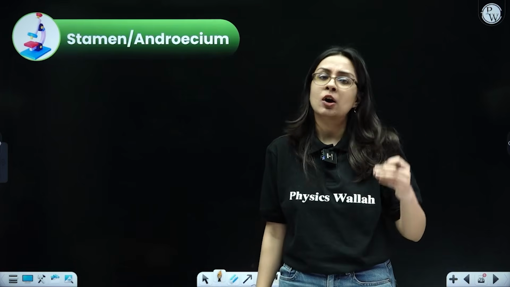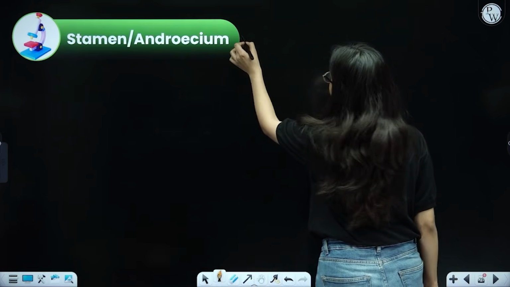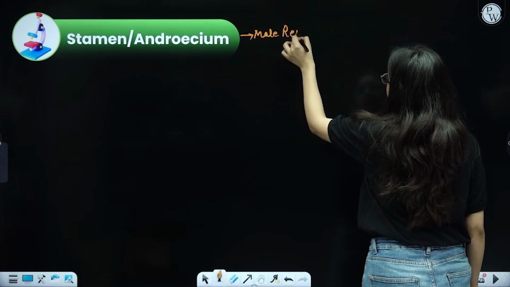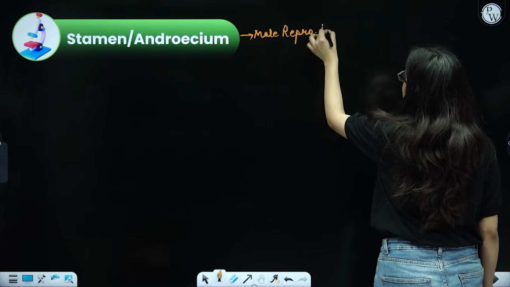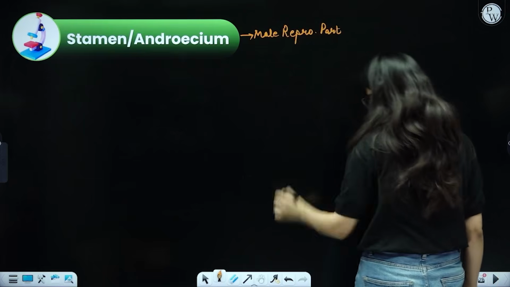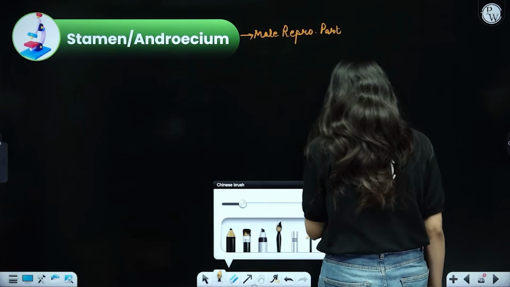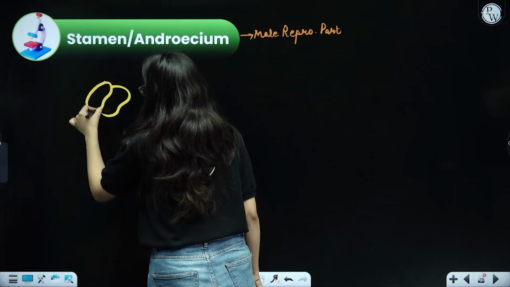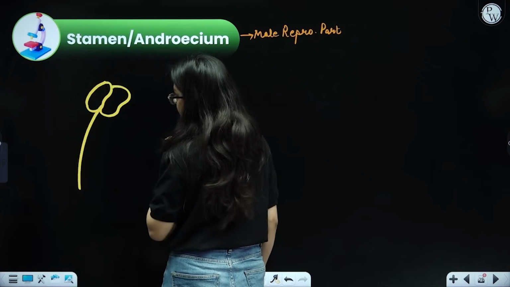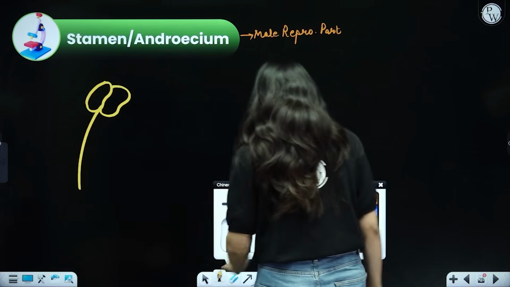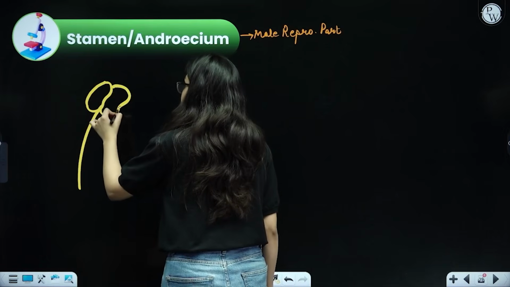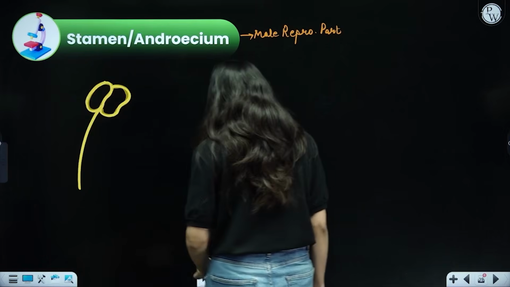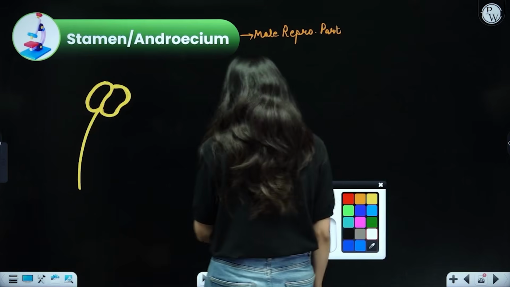Talking about stamen or androecium, that is the male reproductive part. This is what we studied exactly. Now, sometimes the diagram can also be asked in the examination. So, let us try to draw this. How does it actually look? The stamen has a structure somewhat like this. The overall structure that you find over here, which has two compartments, students, this particular structure is called the anther.